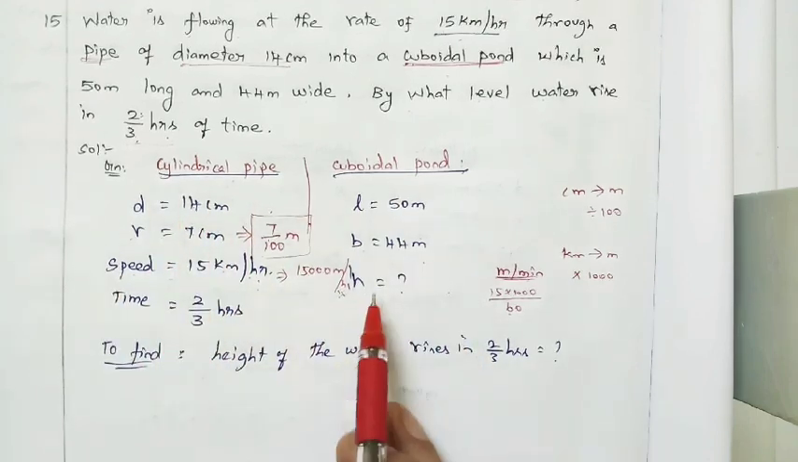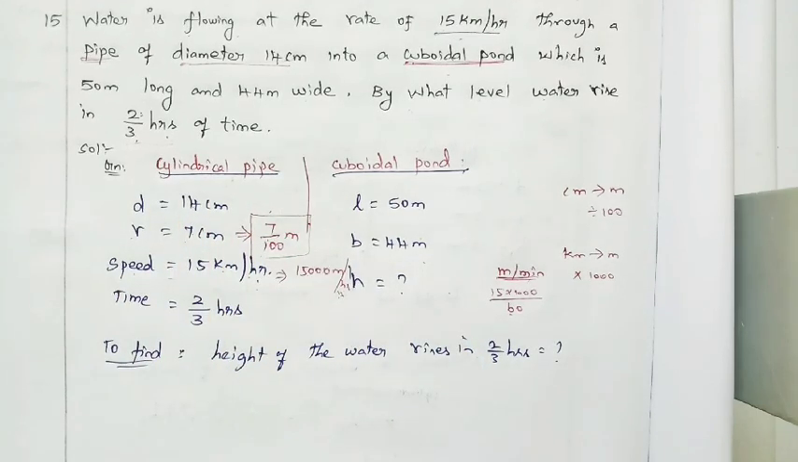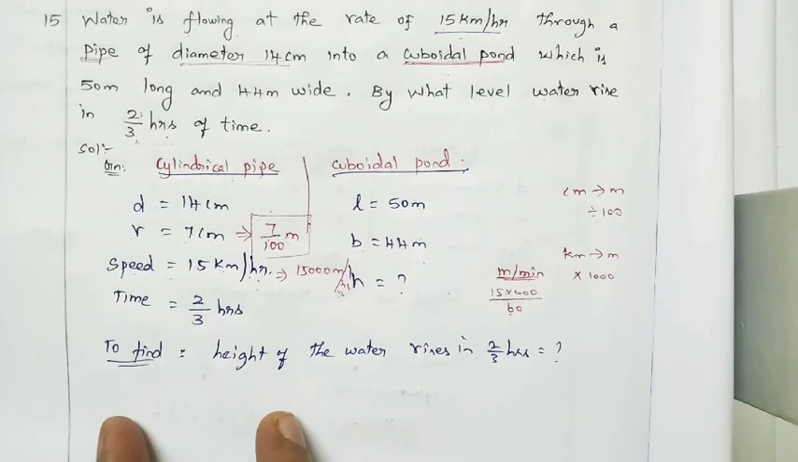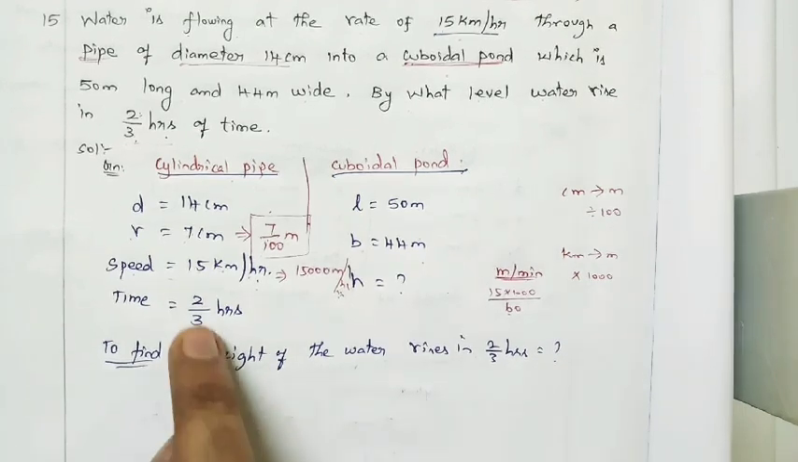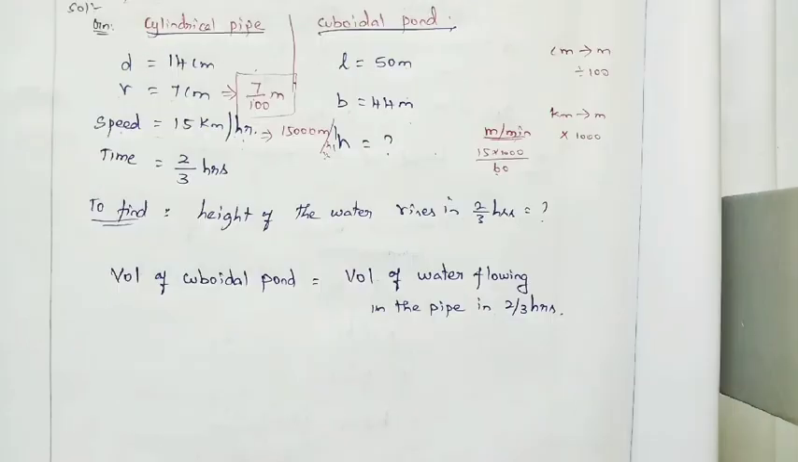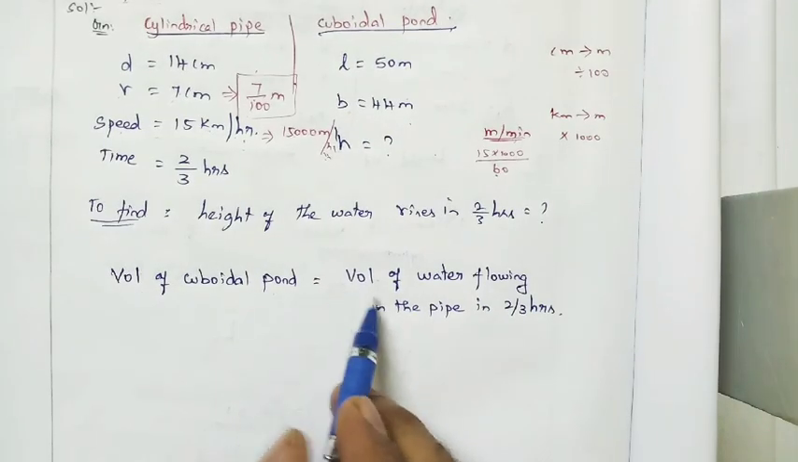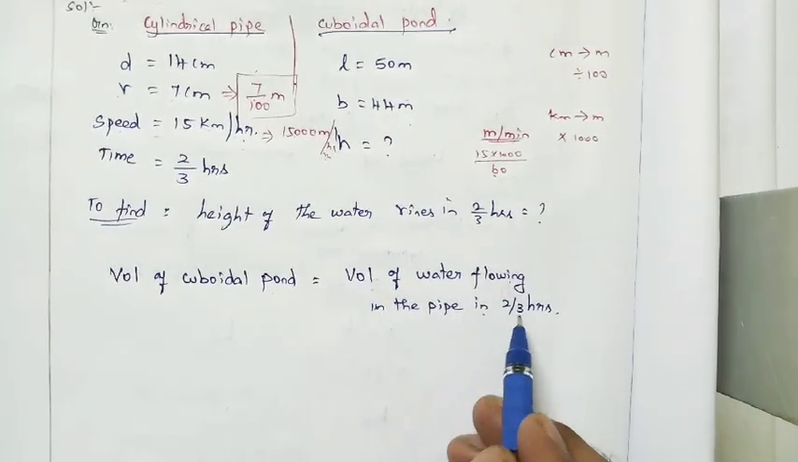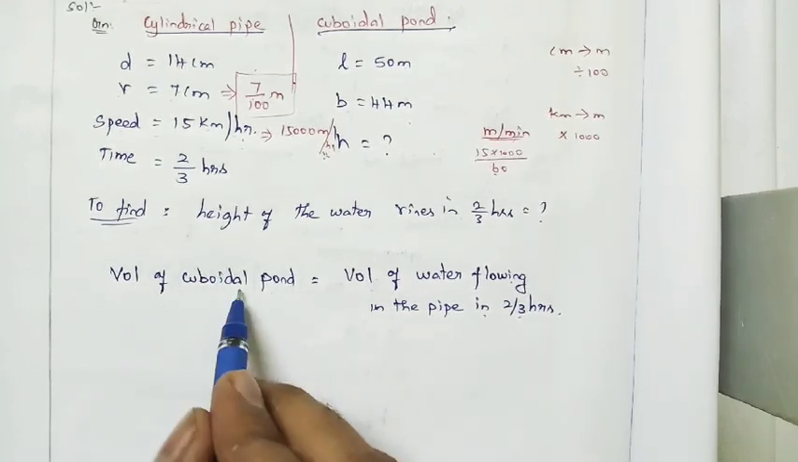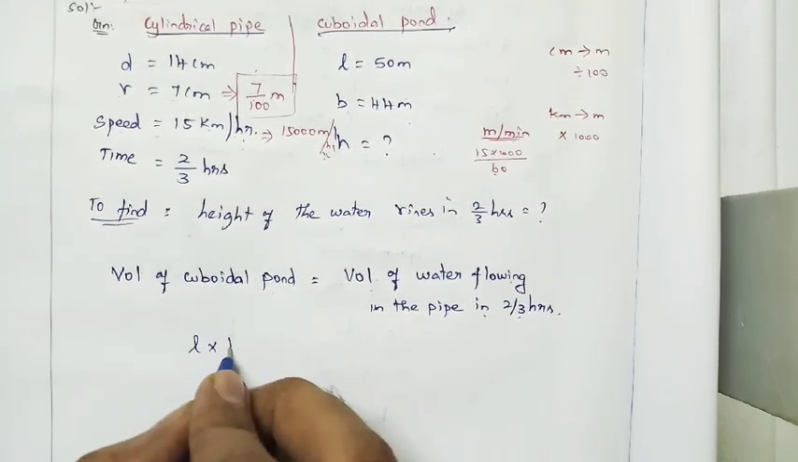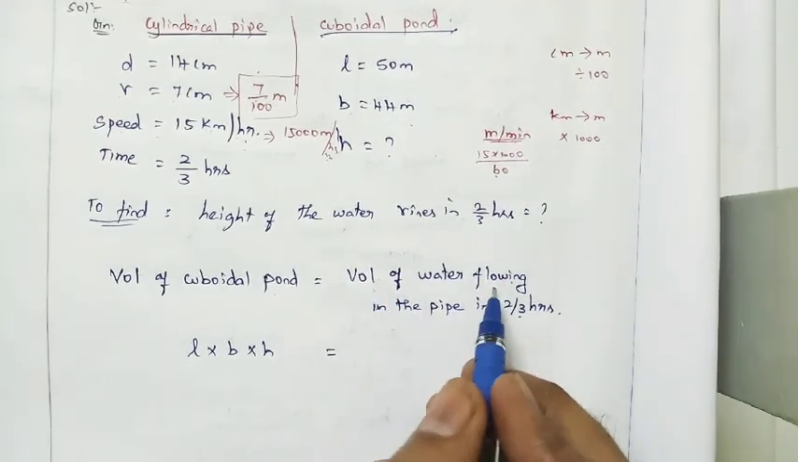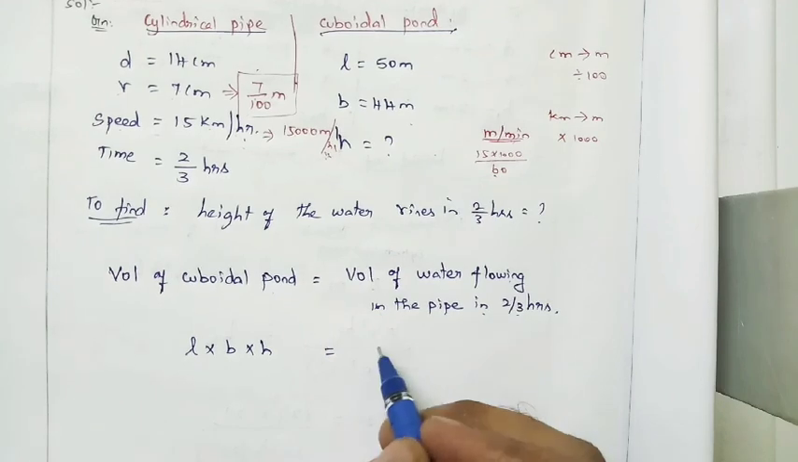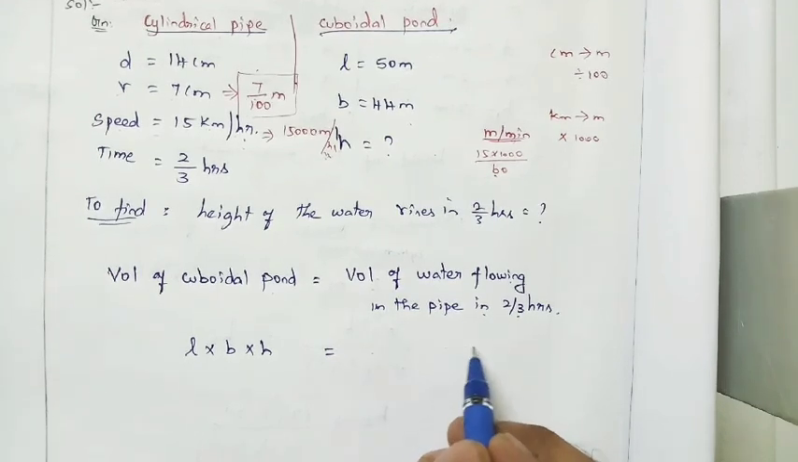Now we know all those things. Just substitute and simplify, we'll get the answer. Already we know the formula. What is the formula? Volume of the cuboidal pond is equal to the volume of water flowing in the cylindrical pipe for 2/3 hours, right? So what is the formula of the volume of a cuboid? L into B into H, length into breadth into height, is equal to the volume of water flowing in the pipe in 2/3 hours. It is nothing but area of base into speed into time.